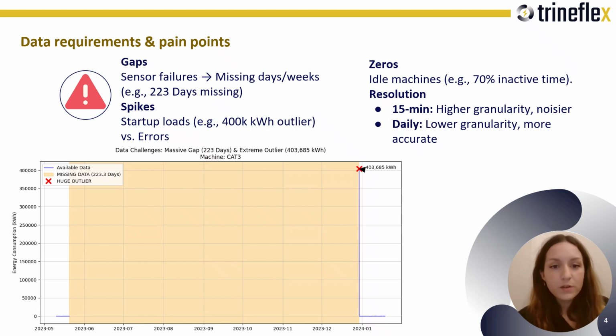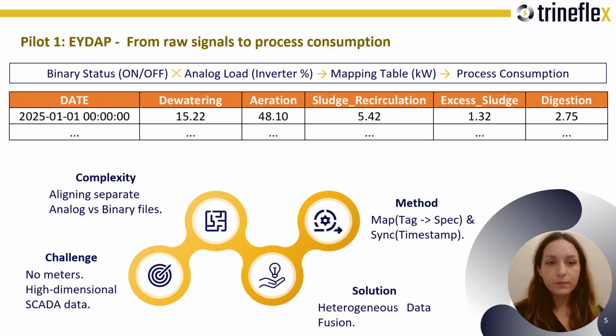Now, in our two pilots, we faced two very different realities. In ADAP, the challenge was turning many raw SCADA signals into a reliable consumption dataset, while in Halcor, the challenge was preserving real volatility while dealing with very large gaps. In ADAP, we had hundreds of raw SCADA signals across different files. Some were on and off status, others were analog values like inverter percentage, so we had to build a data fusion step.